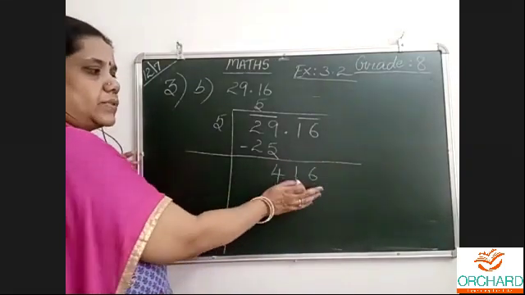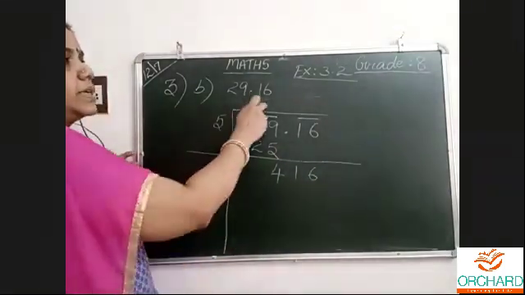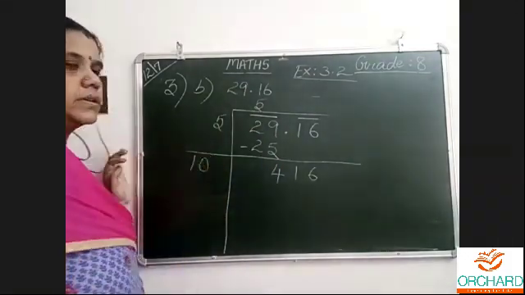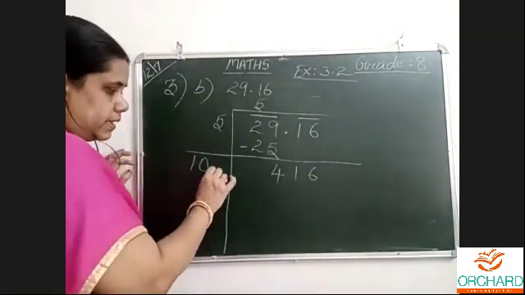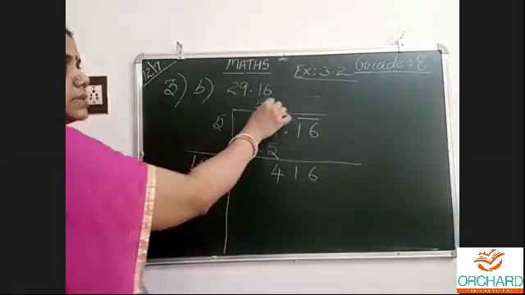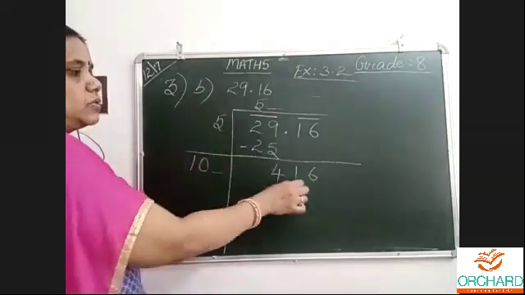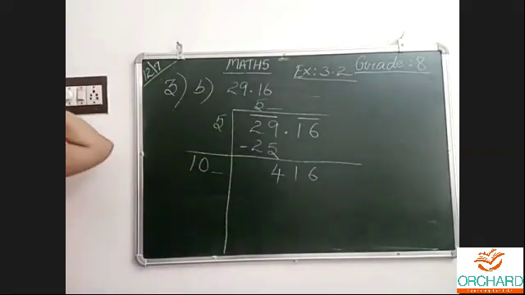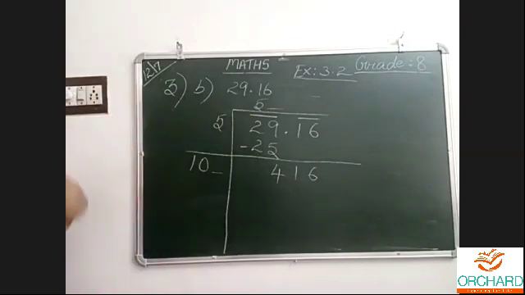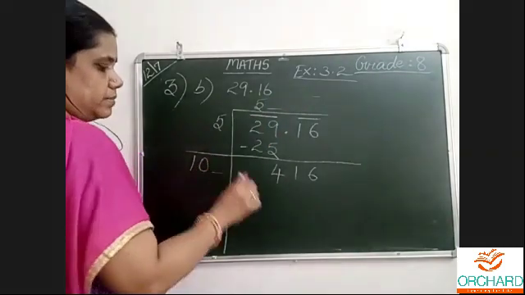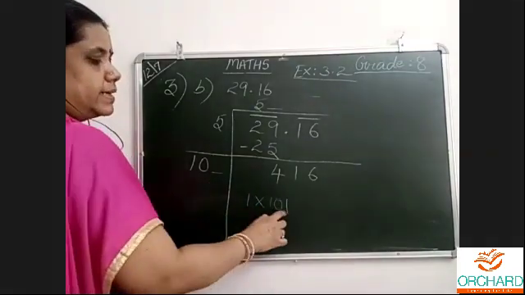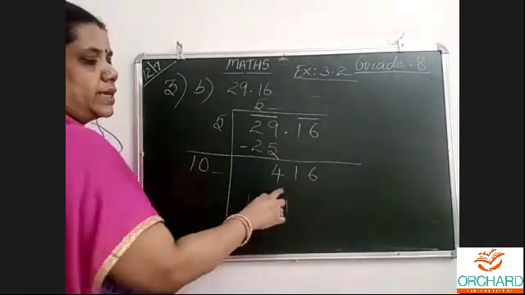Next, after completing here, double up. 5 2s are 10. Now, select a number here and here such that this is multiplied with the full number to get this. Tell me what will come. If I write 1, 1 into 101, 101 will come here.